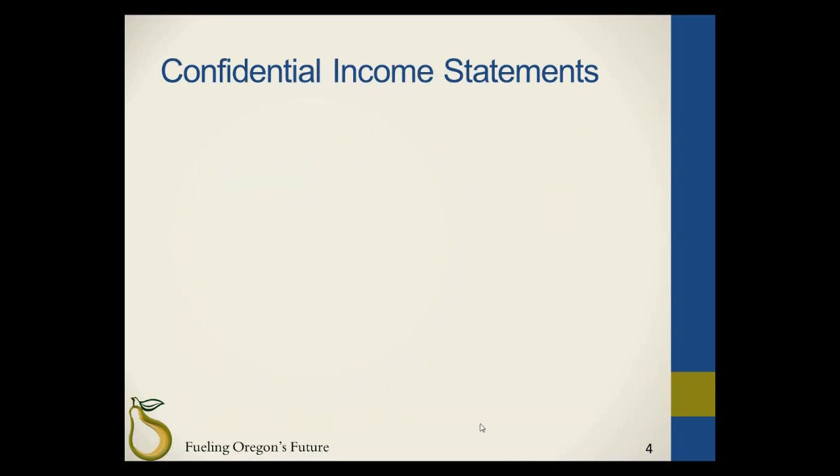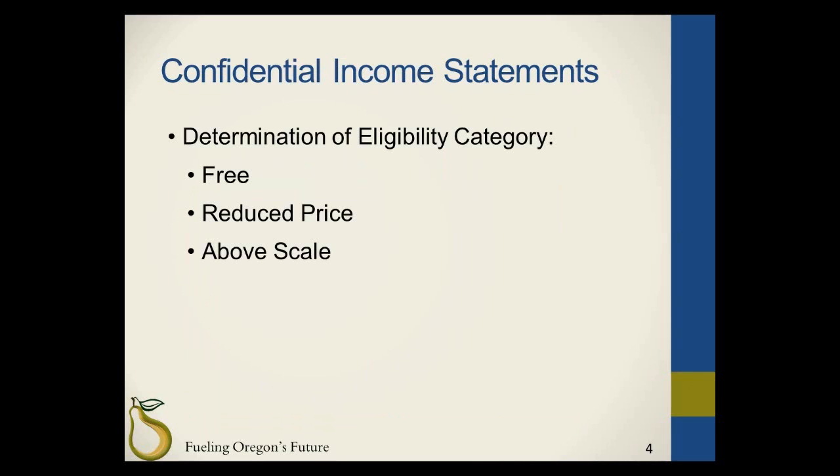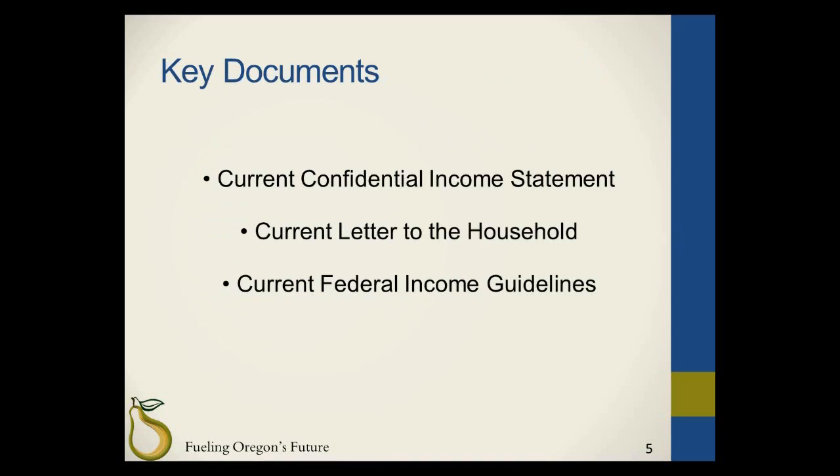The confidential income statement is a tool for sponsors to use when determining eligibility. Participants can fall into three different eligibility: free, reduced priced, or above scale. From the determination of the eligibility category of each participant, the sponsor creates a unique reimbursement rate for the sponsor. Please note, if the sponsor has multiple sites, each site will have its own unique reimbursement rate based on the enrolled participant determined eligibility. There are three items that are needed when working with confidential income statements.